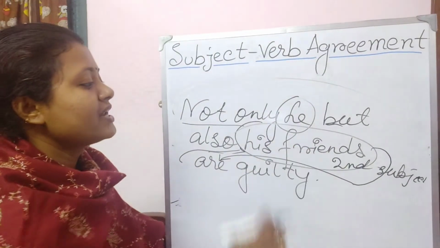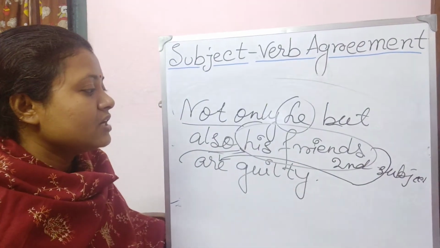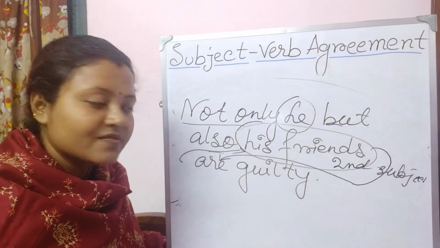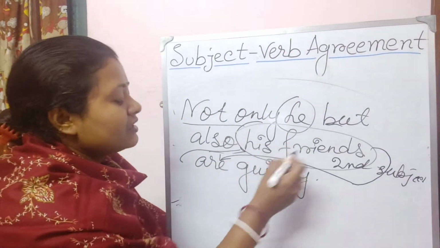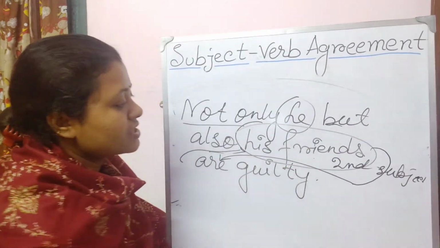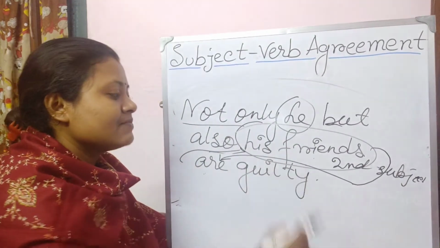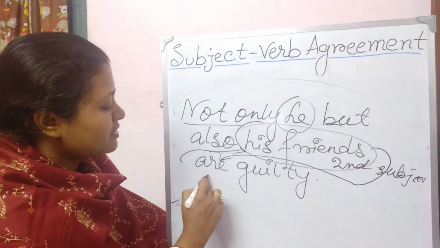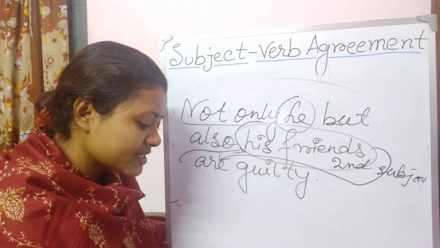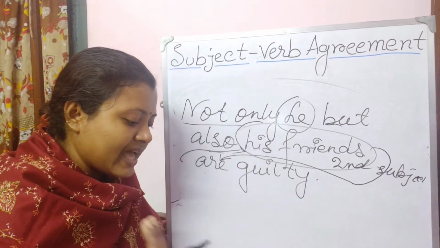His friends is plural number, so that's why the verb is written in plural number. If it is written in singular form, then it will also be written in singular verb. Understood? Very easy. That means the verb will follow the second subject. If the second subject is plural, the verb will also be plural. If the second subject is singular, then the verb will also be singular. For example, not only you but I am also to blame.